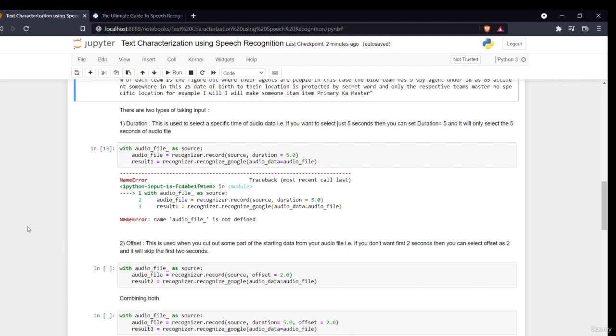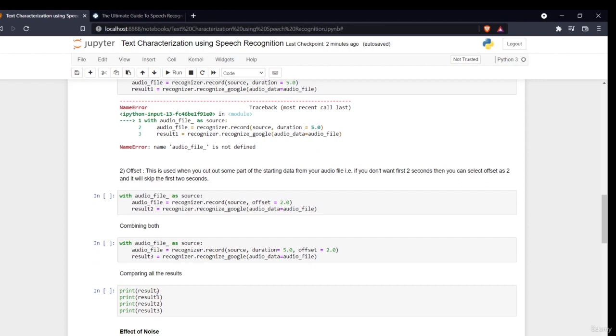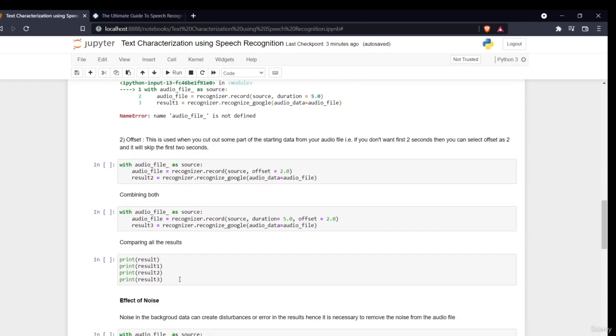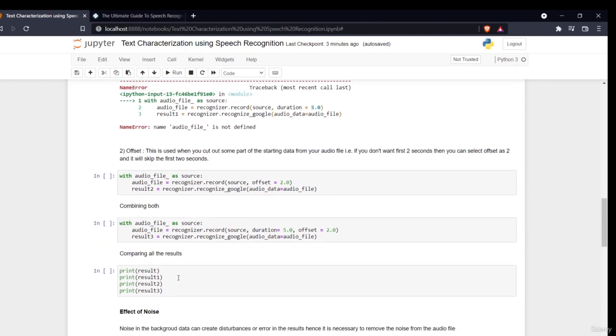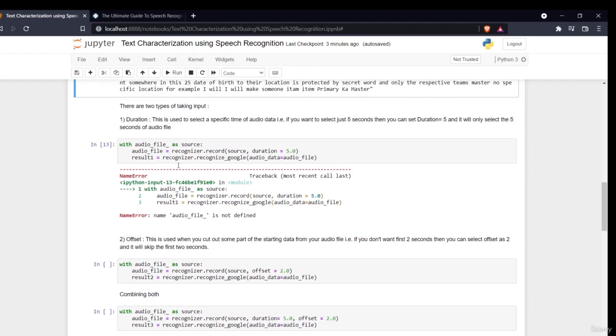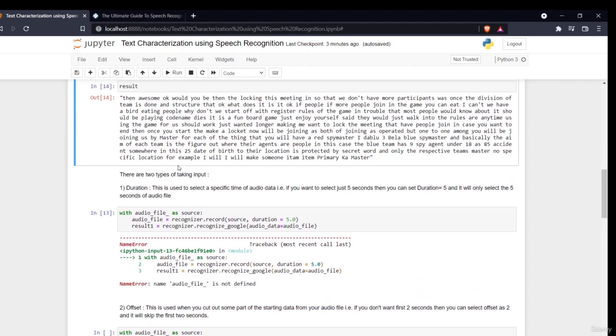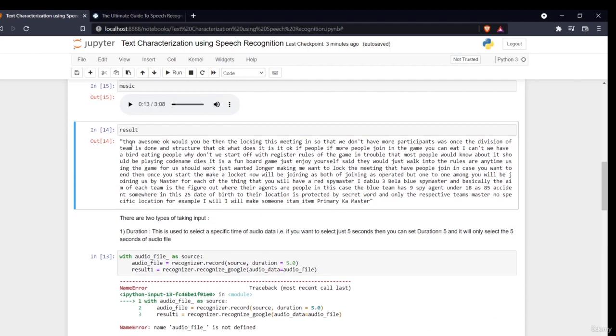So by these two parameters you can manipulate the audio. You can use them individually or combine them both. This is a very simple command. I'm not running it again because I would have to restart the kernel; you can do it on your own by restarting the kernel. It is a very simple procedure. This will be the result. Okay, so this is how you run it.